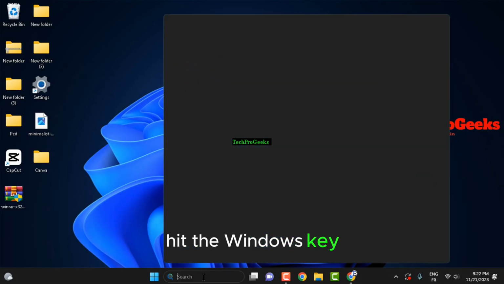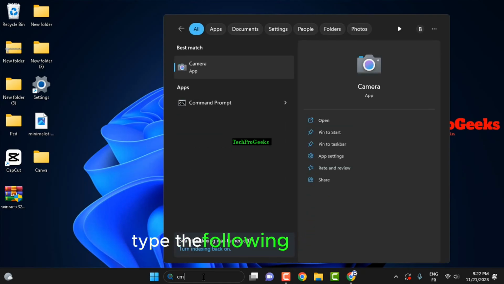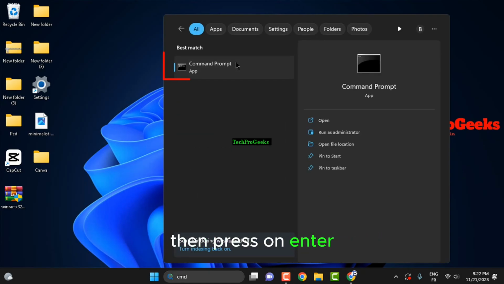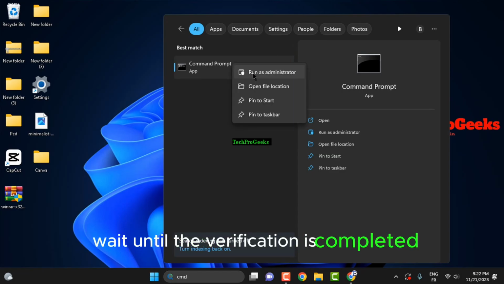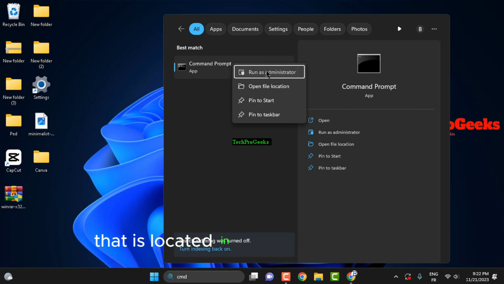Hit the Windows key, then type CMD and choose to run as administrator. Type the following command, then press on Enter. Wait until the verification is completed. This command will scan all protected system files and replace corrupted files with a cached copy that is located in a compressed folder.